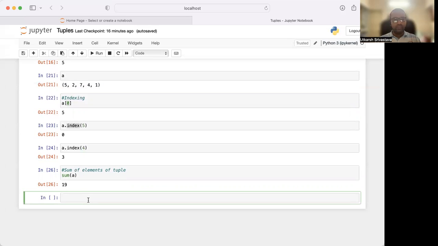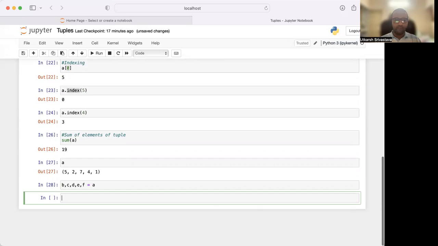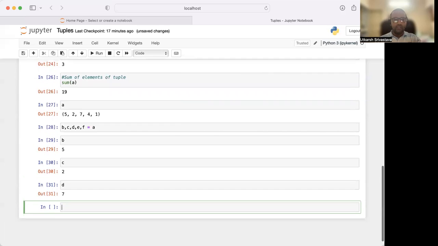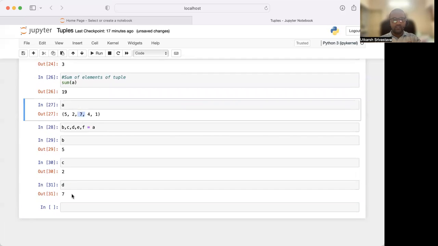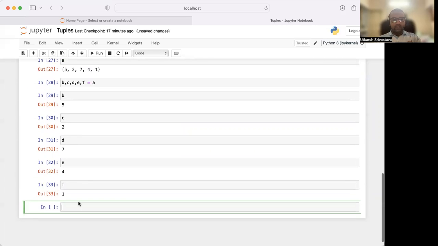Let's say I have a tuple A, and variables B, comma C, comma D, comma E, comma F. I have five different elements, and I keep them equivalent to A. So the value of B will go in 5, the value of C will go in 2, the value of D will go in 7, the value of E will go in 4, and the value of F will go in 1.